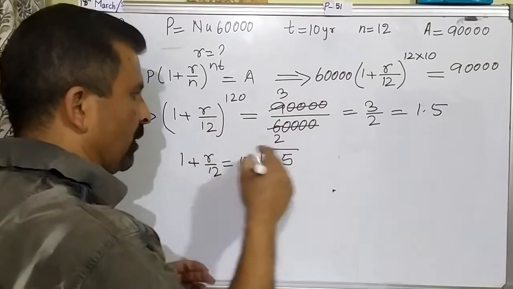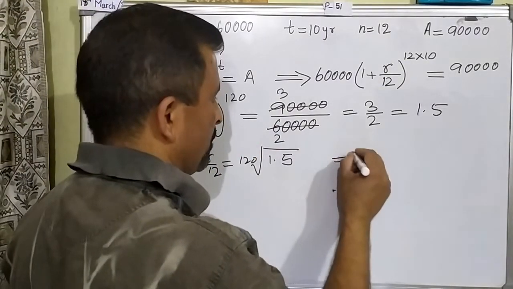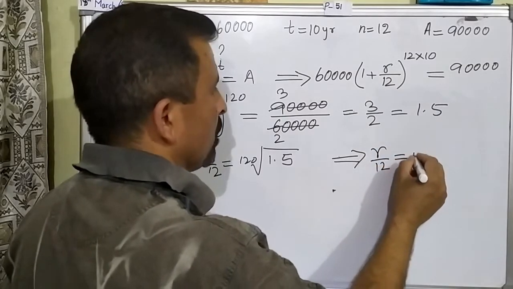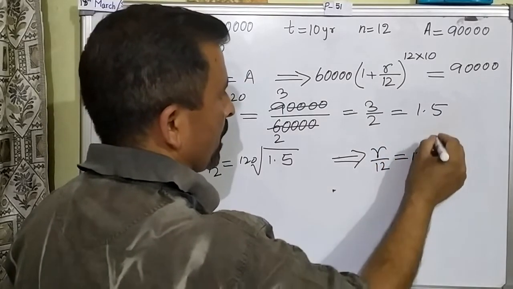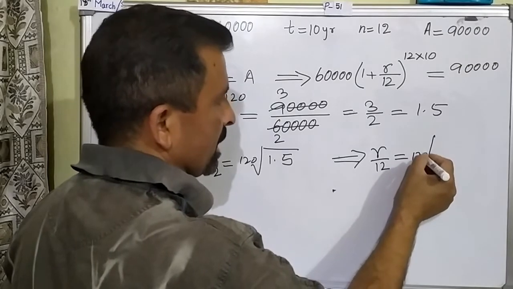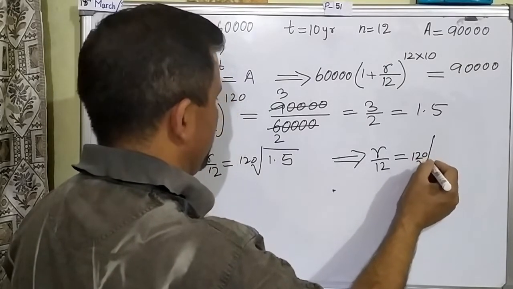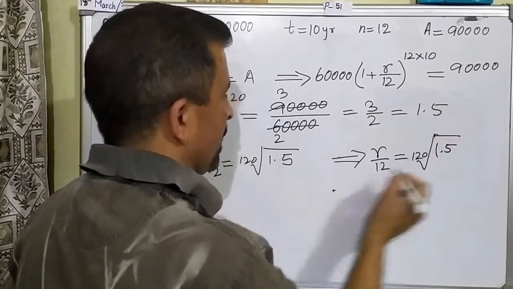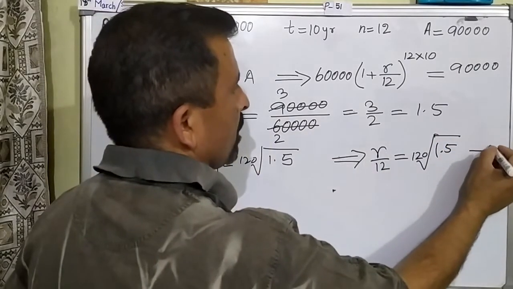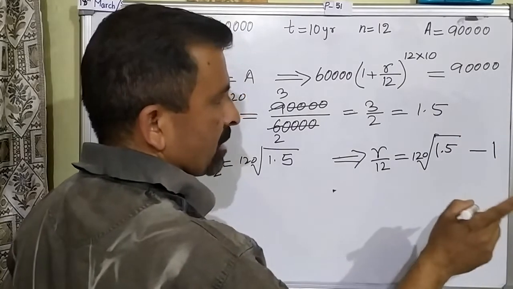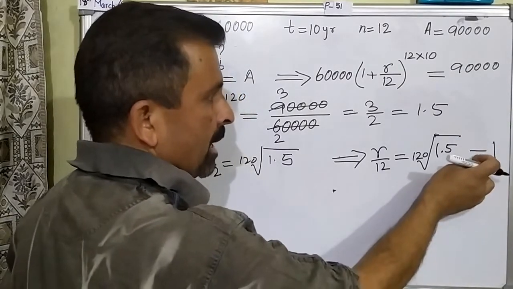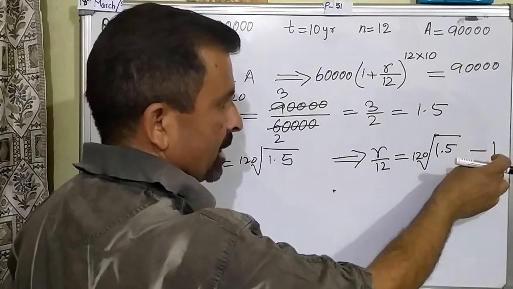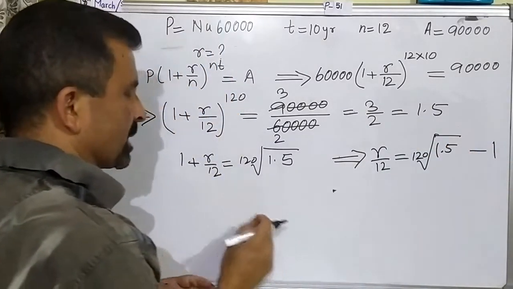So first of all, I am sending 1 to that side. This implies R over 12 is equal to 1/20th root of, make sure that this 120 should be very small inside this V shape. This is 1.5 and then this 1 will go to this side, will become -1. When you write, write reader friendly. This minus should not come inside the radical sign because it is outside, it is separate. After this 12 will go to that side.